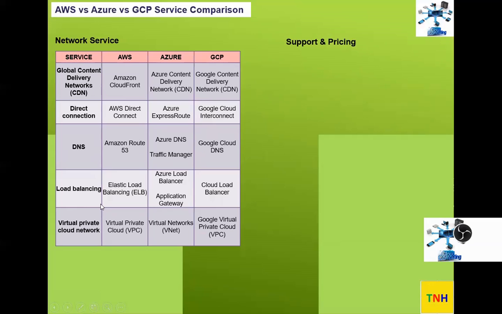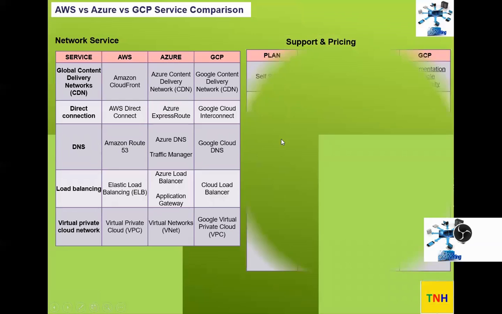So load balancing, AWS offers Elastic Load Balancing, and Cloudflare is a different one. Actually, they have the Classic Load Balancer and Elastic Load Balancer. The Classic Load Balancer is not listed here, but anyway, AWS load balancing. Then Azure Load Balancer and Application Gateway by Azure, right? GCP has Cloud Load Balancer. So VPN, virtual private network: VPC by AWS, VNet by Azure, VPC by GCP.